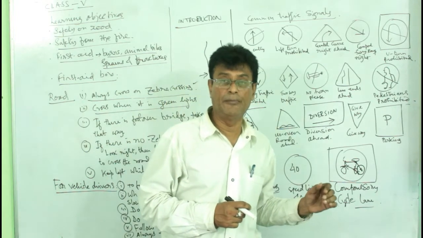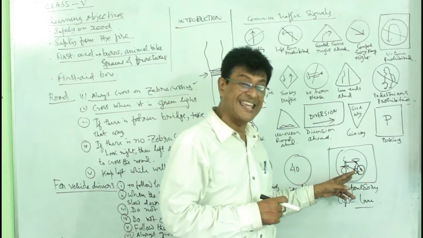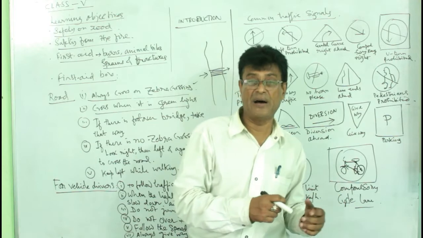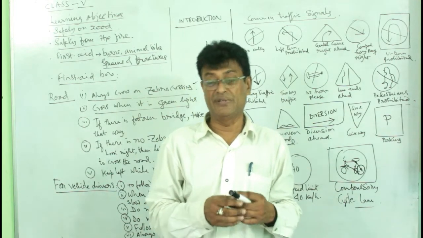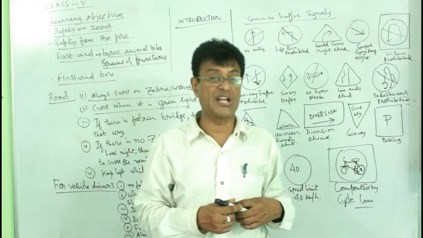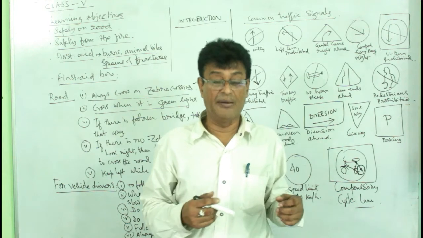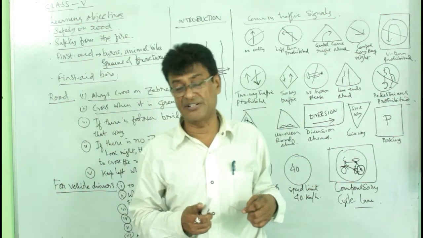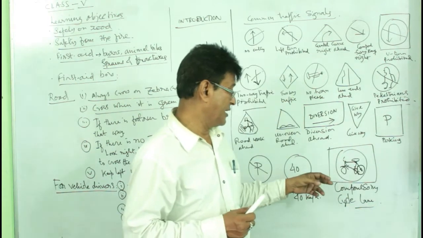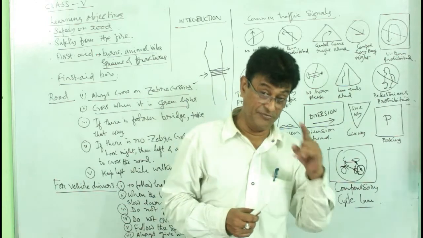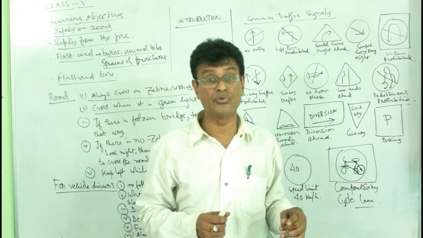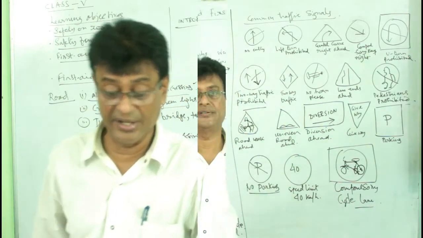Then you see on the board, in a circle, there is a cycle, and that is known as compulsory cycle lane. Where this is there, that is the part through which the cycle must go. Because if there is a huge road, with heavy vehicles and small vehicles going on, a cycle will be very difficult to drive. Anytime we can have an accident. So the cycle lane has been separated, and that is known as compulsory cycle lane. That means if you are on a cycle, you can go through that lane only. You cannot use the other lane.